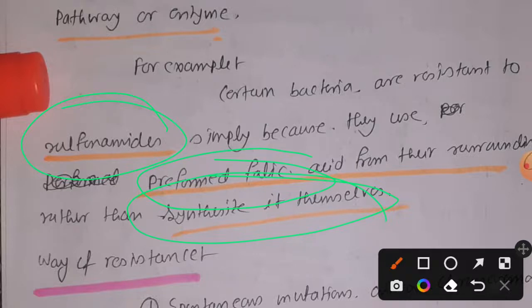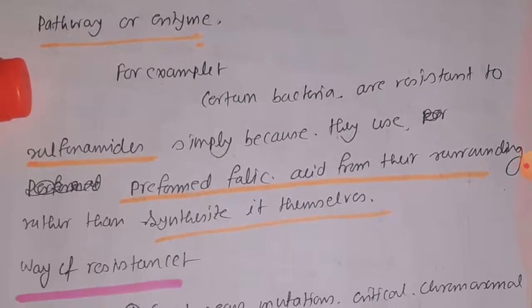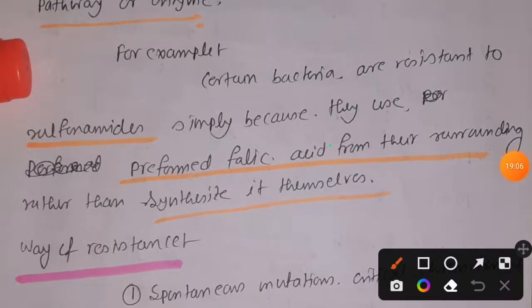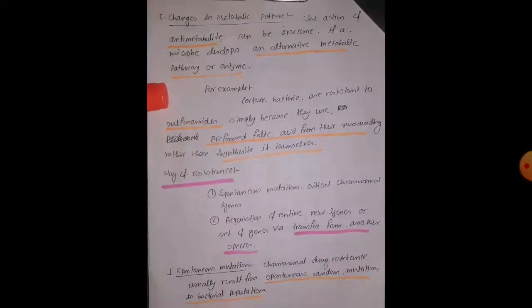So bacteria have developed a mechanism that allows bacteria to use preformed folic acid from the surrounding environment. So why need to go and use its own energy to perform another pathway, right? And that is the type 5 mechanism. So that is the 5 mechanisms you need to remember for drug resistance.